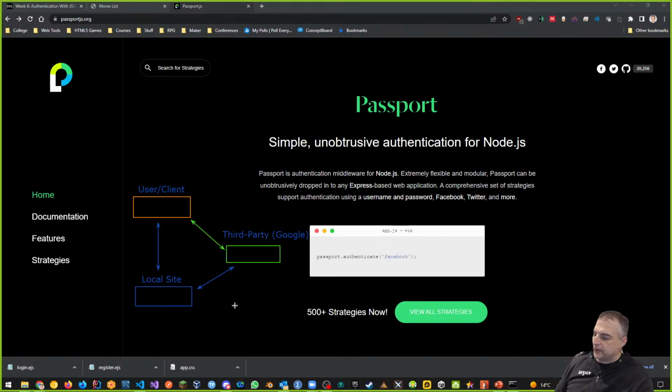Because again, think about this. Do we really have a secure site? Even if I work really hard to secure my site, I'm going to hold information about the client, their username and password. But who's to say that I'm not going to get hacked compared to a third party? I believe the third party will have better security measures than I probably can put together. It's not that they can't get hacked.